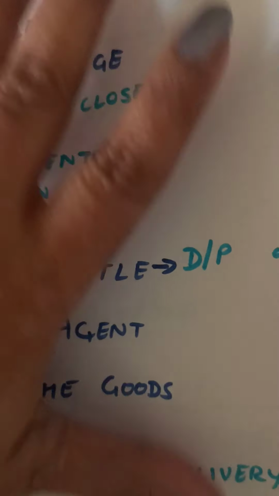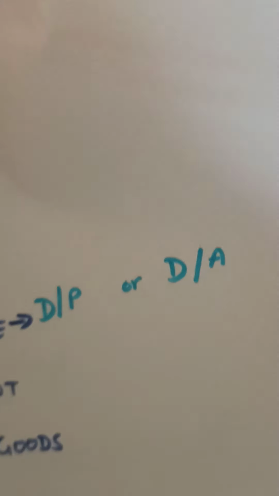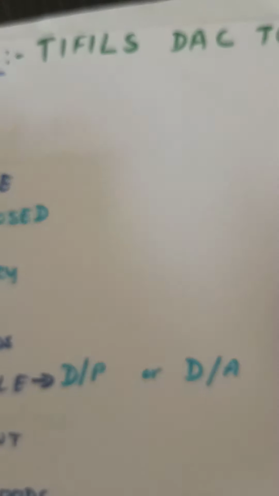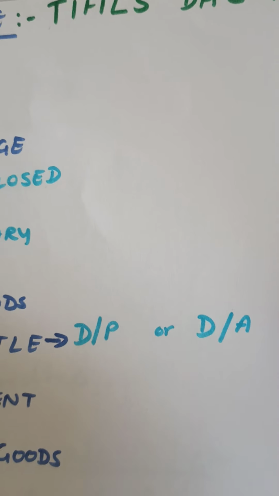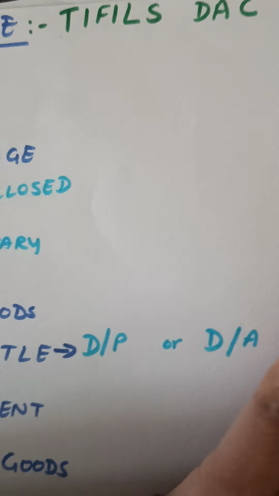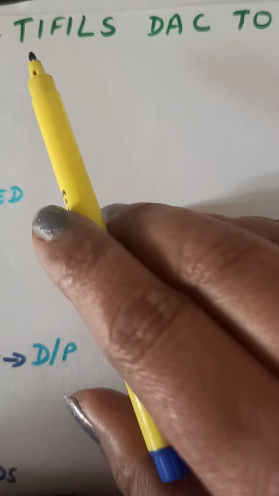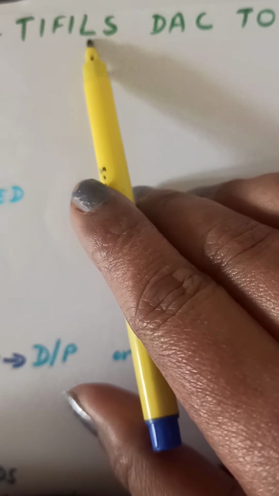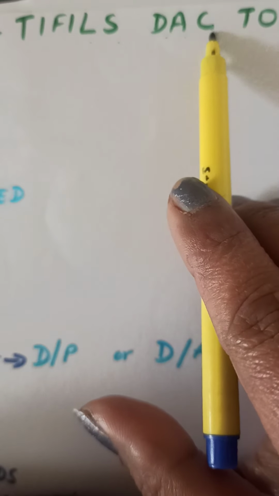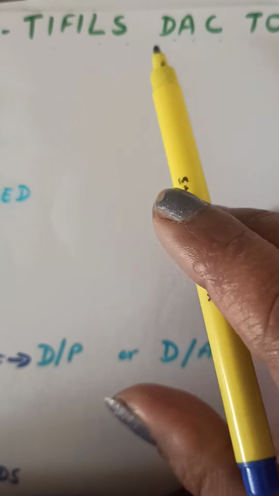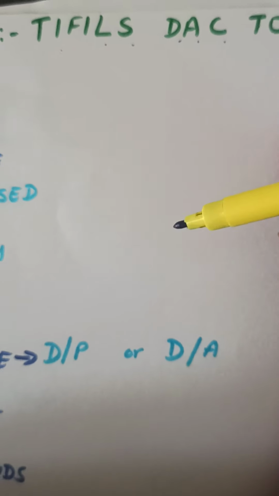To learn them in the same order, as a process is always learned in the same order, I have just made these initials fit into this acronym here. It is TIFLS DACTO. That is 11 steps in the import trade.